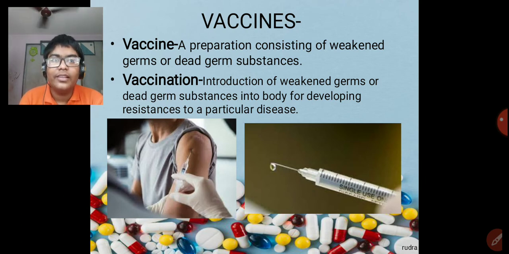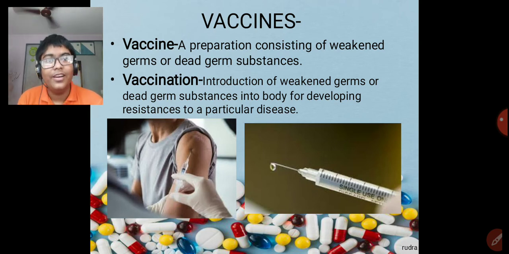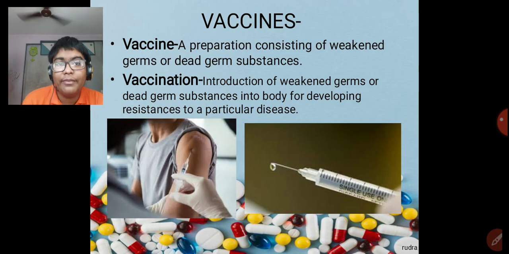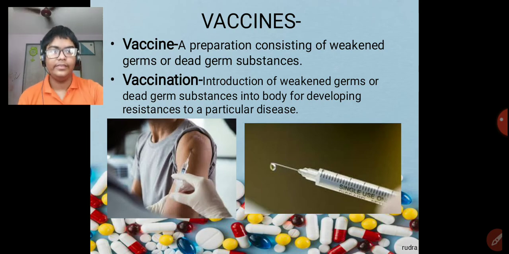This is something with vaccines also. If germs are there in the body and you add more germs to it, the germs die. So vaccination is the introduction of these germs into the body so that it can develop a resistance to a particular disease.